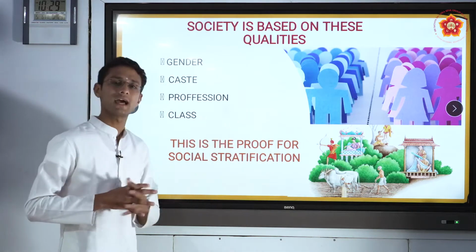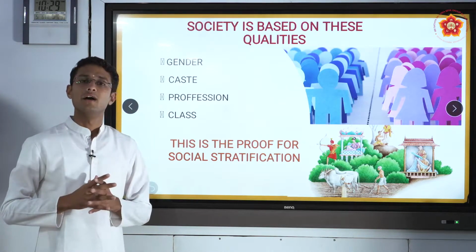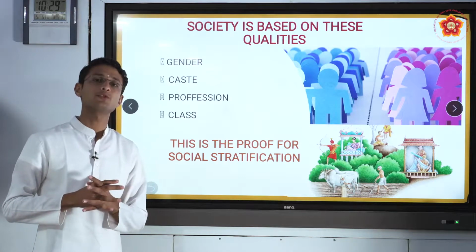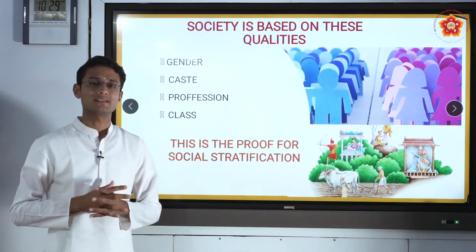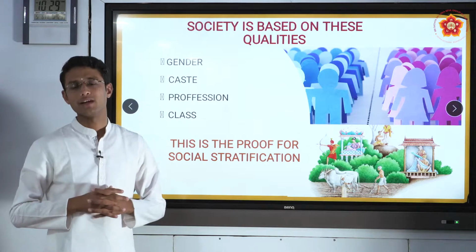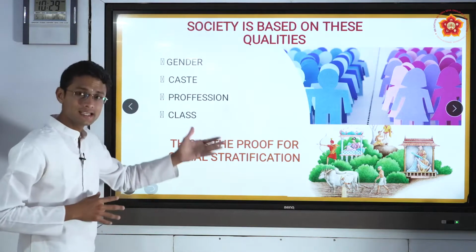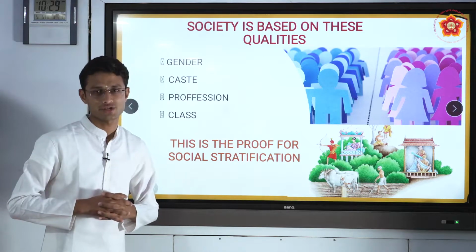In the previous slide, we saw social stratification means a division or rank which categorizes people into a hierarchy. To categorize that, we need some qualities. The qualities such as gender, caste, profession and class are the basic, major, fundamental qualities for social stratification.